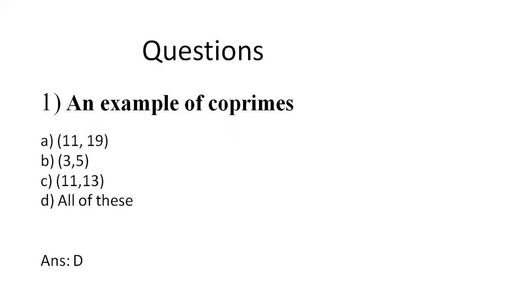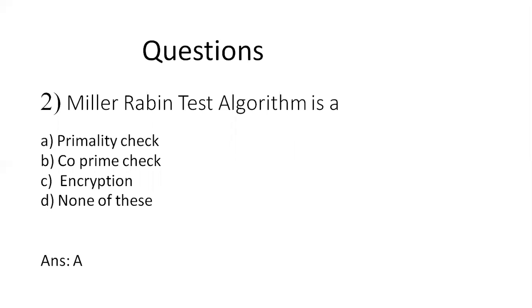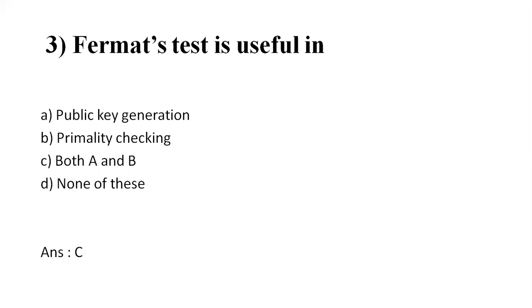Let us have some simple multiple choice questions on today's class. An example of co-primes: 11 and 19, 3 and 5, 11 and 13. All of them are co-primes because the common factor is only 1. The Miller-Rabin test algorithm is a primality checking algorithm, co-prime checking algorithm, encryption algorithm, or none of these. It's used for primality checking. The correct answer is A. Fermat test is useful in public key generation, primality checking, both A and B, or none of these. We can observe from the PPTs that the Fermat test is useful both for public key generation and primality testing. The correct answer is C.